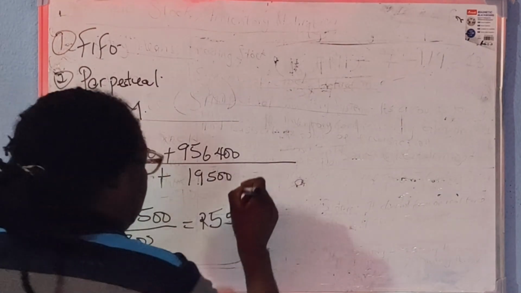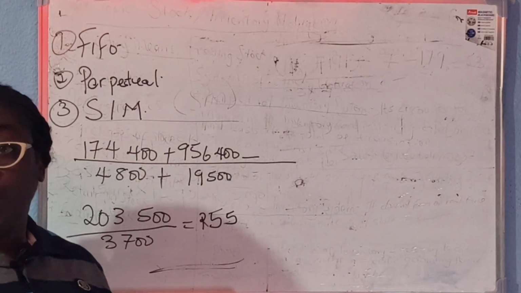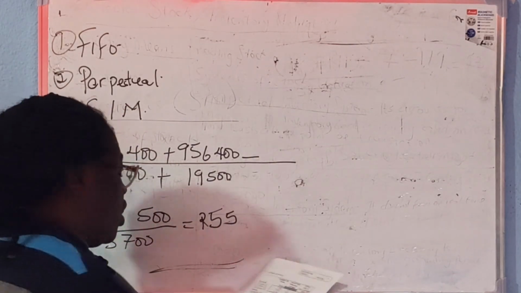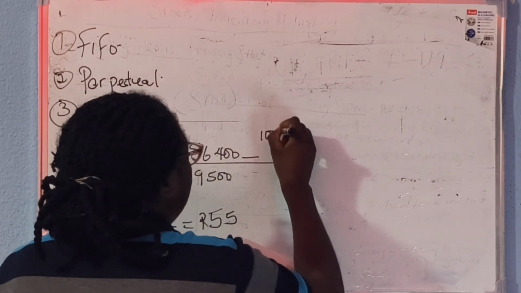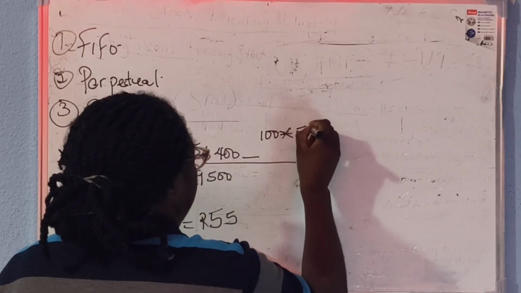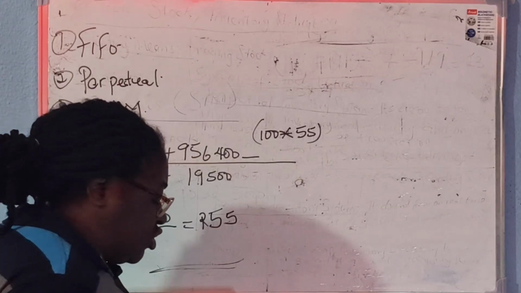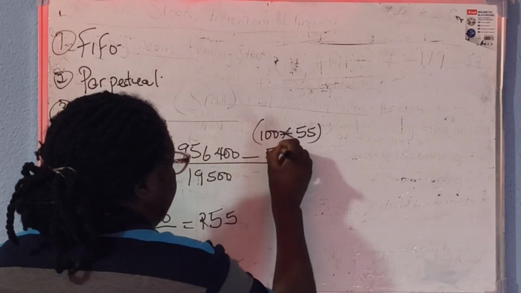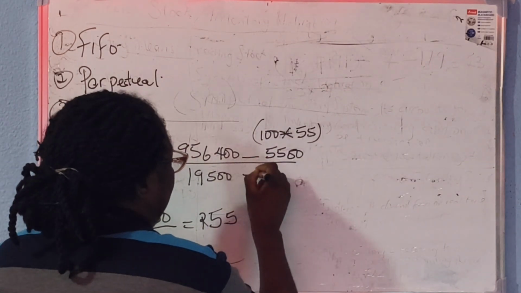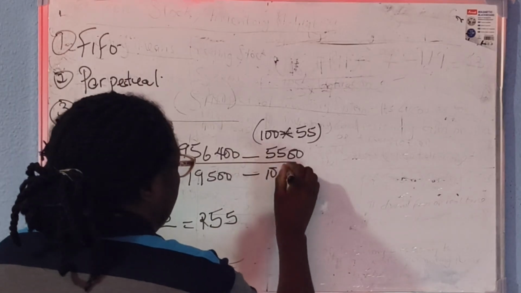So it is easy for me now to get my returns including carriage. We return 100 units times 55, which will give me 5,500. Then I minus my 100 units from the denominator.